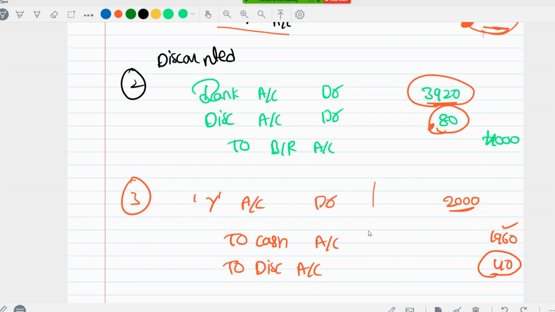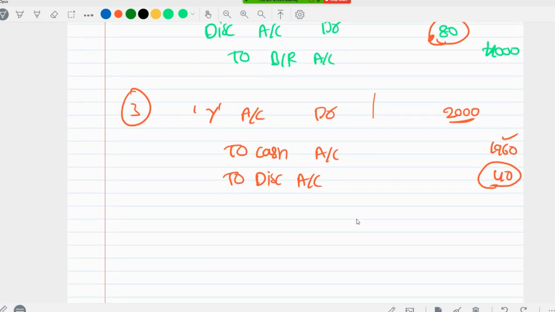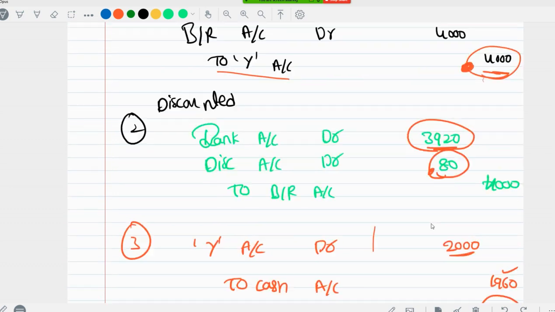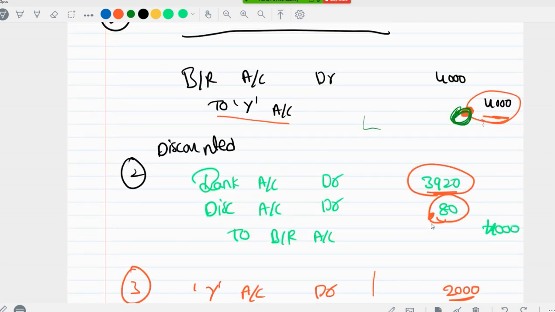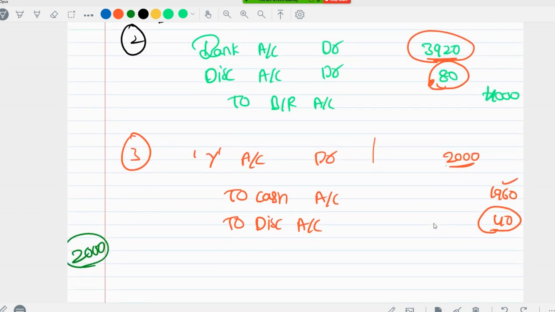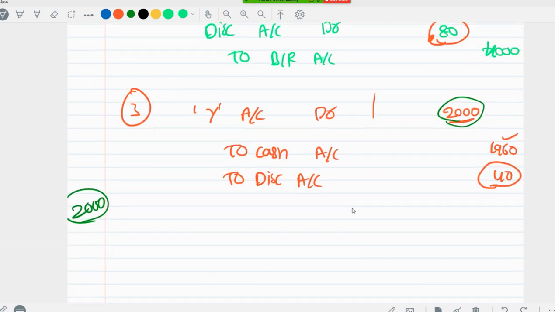Now next, what happened? On the due date X is supposed to pay 2,000 rupees. See here, consider Y as our creditor for 4,000 rupees. Out of that we have already paid 2,000 rupees to him, right? But the remaining 2,000 rupees we weren't able to pay, so that's why Y drew a bill on us. Us means X, so we have accepted it. Then Y will become our creditor again. Okay, Y account debit.